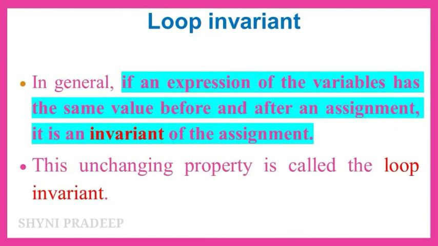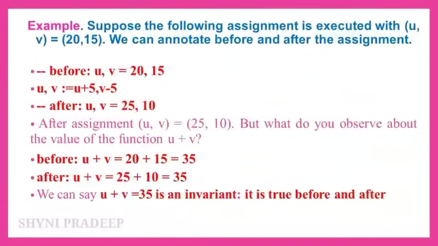If an expression of variables has the same value before and after an assignment, it is an invariant of the assignment. This unchanging property is called loop invariant. Let us see an example.